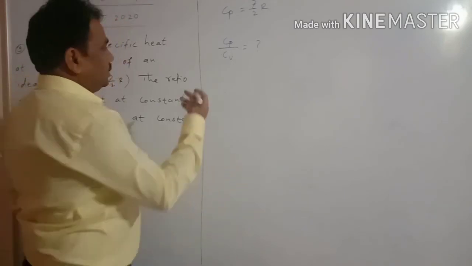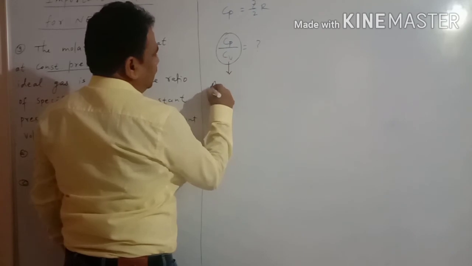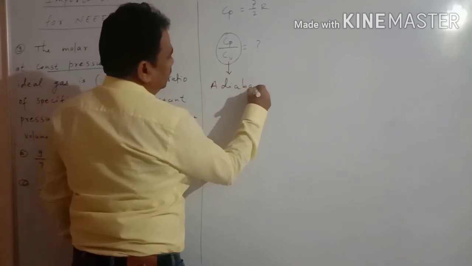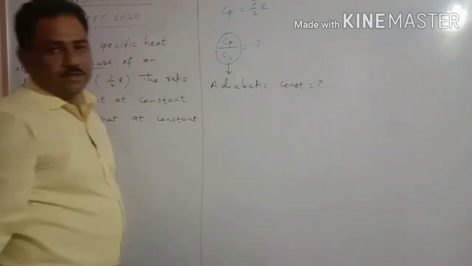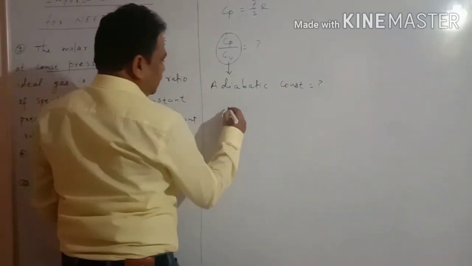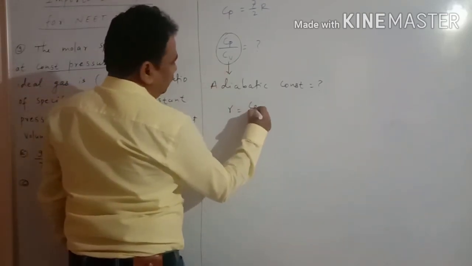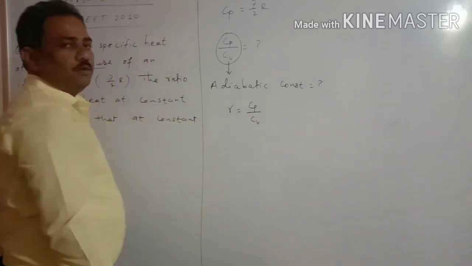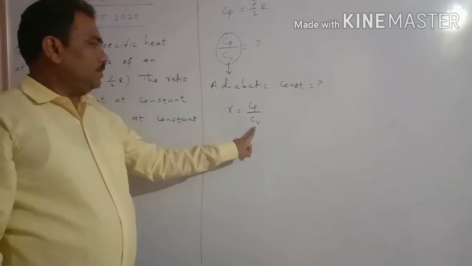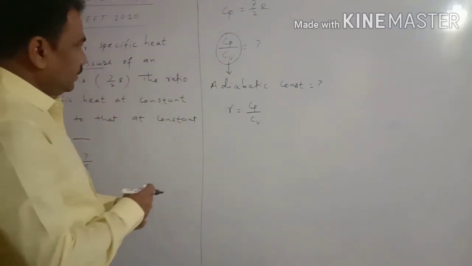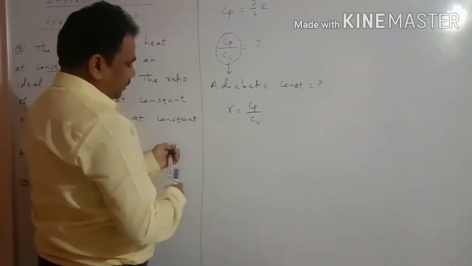So our concept is, this ratio is called the adiabatic constant. So in short, we have to calculate the adiabatic constant, which is represented by gamma. So gamma is equal to Cp upon Cv. Already Cp is given, that is 7 by 2 into R. We have to calculate Cv. To calculate Cv, there is a relation. Which relation is there? That is Mayer's relation.